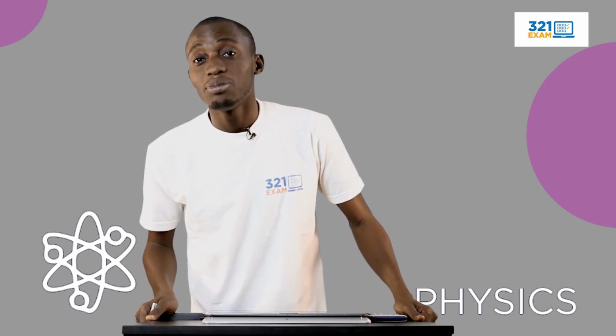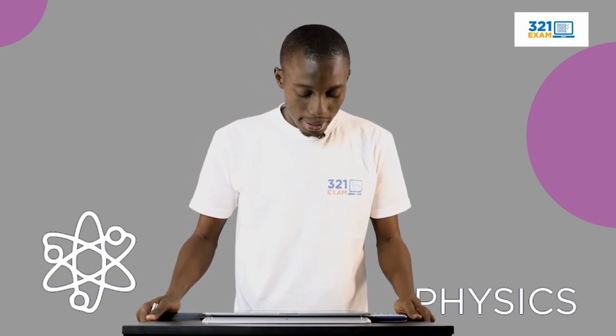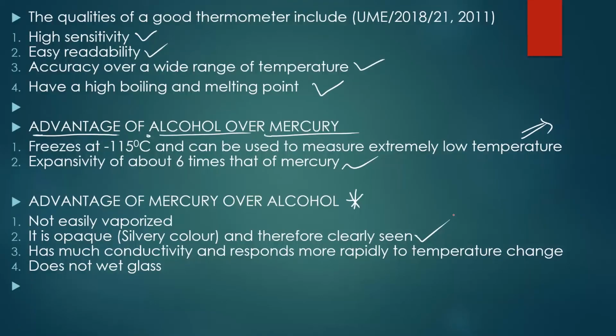But mercury does not wet glass because the force of cohesion of its molecules is greater than the force of adhesion to glass. We'll talk about that when we get to structure of matter and elasticity. Right? So these are the 4 advantages of mercury over alcohol, while alcohol has 2 advantages over mercury.